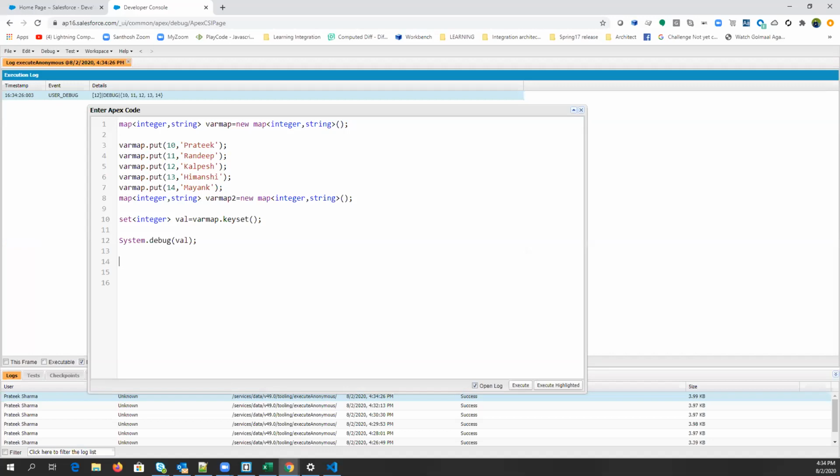Now we have put all, right? Like we had addAll in list and set, in the same way we have putAll. Clear, guys? And the next one is remove key.